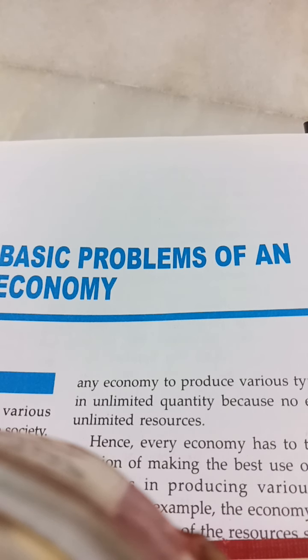Lower middle class and poor people. That means low income earning people. The problem of for whom to produce is based on the income distribution in the society. And that is why this third problem is known as the problem of distribution.